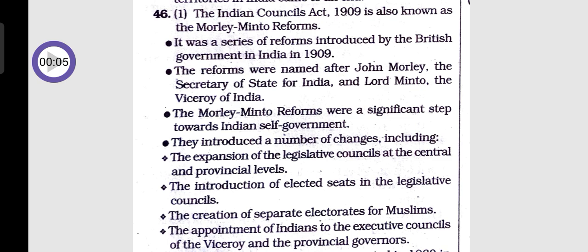The Morley-Minto reforms were a significant step towards Indian self-government. They introduced a number of changes, including the expansion of the legislative councils at the central and provincial levels, the introduction of elected seats in the legislative councils, the creation of separate electorates for Muslims, and the appointment of Indians to the executive councils of the viceroy and the provincial governors.